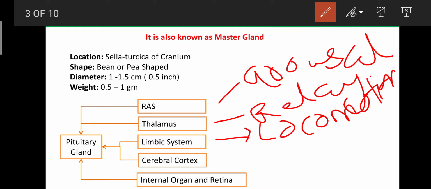Then the adrenal gland is involved in the secretion of glucocorticoids as well as adrenaline. Adrenaline is involved in enhancing the blood pressure, and glucocorticoids are involved in carbohydrate metabolism. They can support the skeletal muscle, which is involved in locomotion. So like that, the pituitary gland receives the message from the limbic system and is involved in the regulation of locomotion or support to the skeletal muscle.